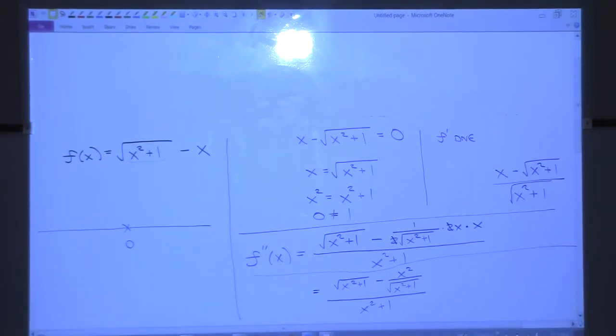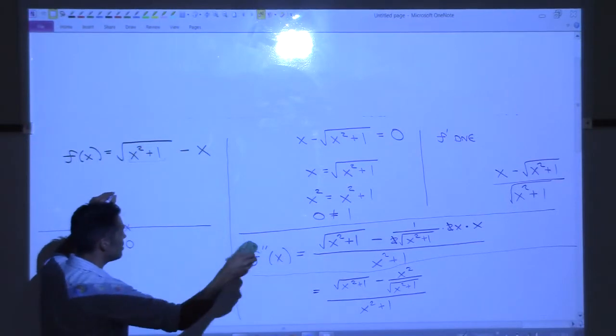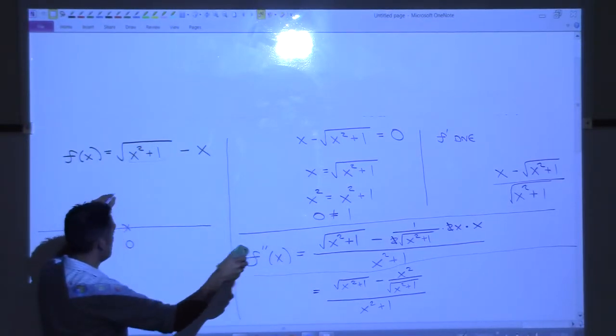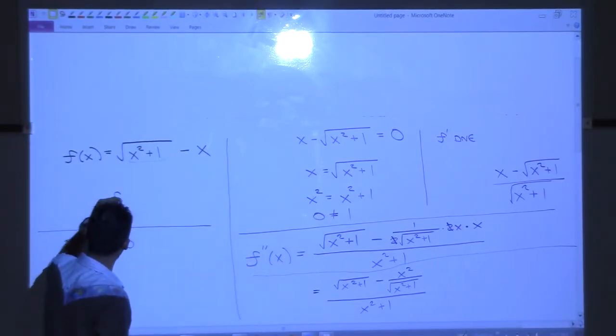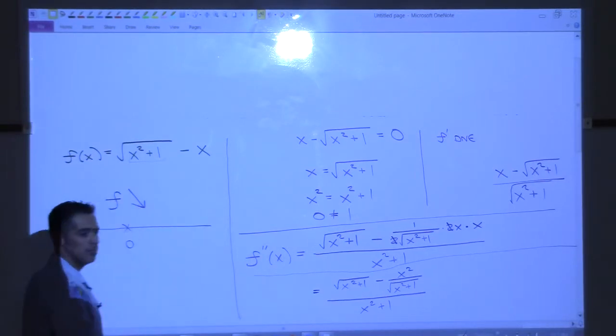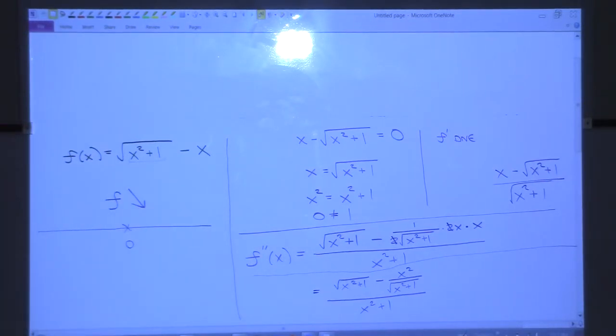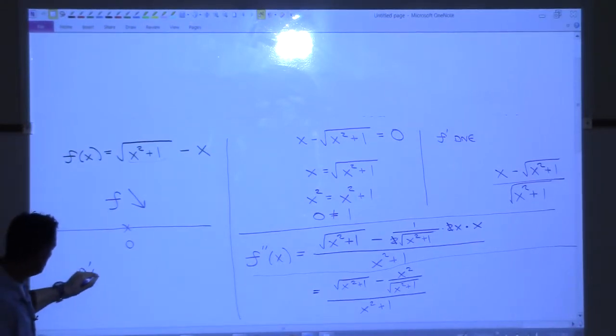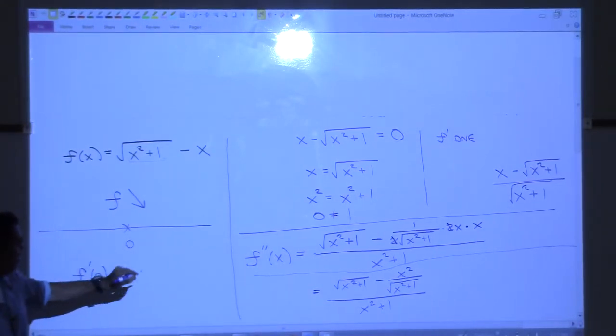Negative 1 over 1. So you get negative. What does that mean? If our first derivative is negative when we plug in this test point, that means our original function is going down all the time. It's always decreasing. So we plugged 0 into the first derivative, and that turned out to be a negative number.